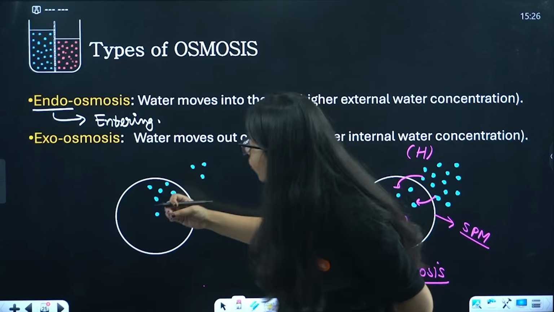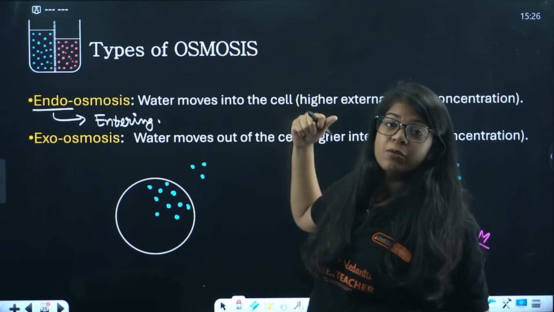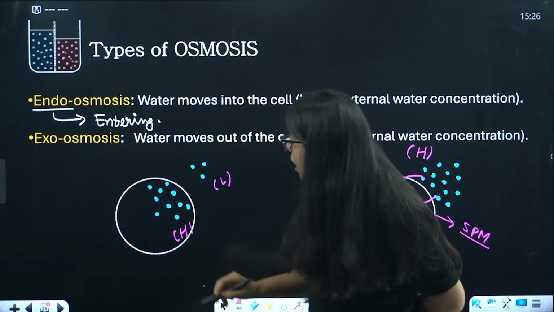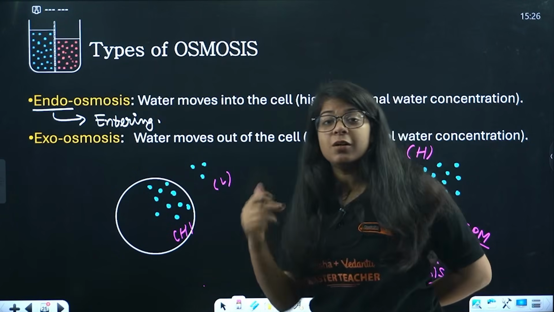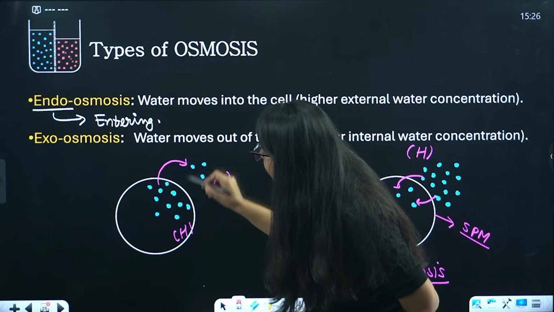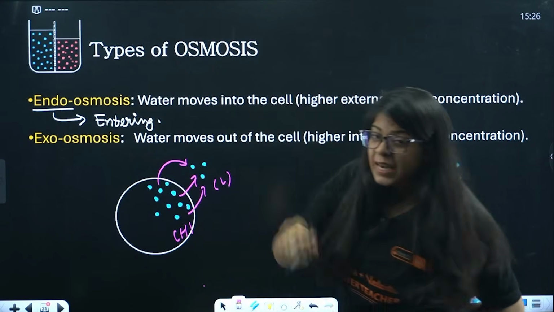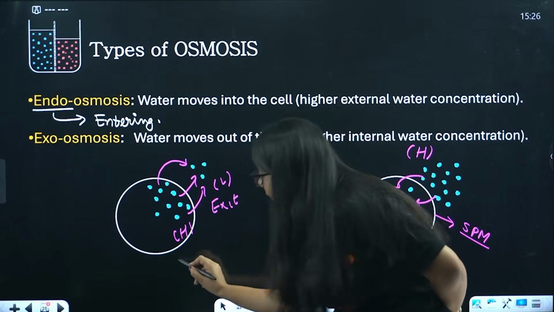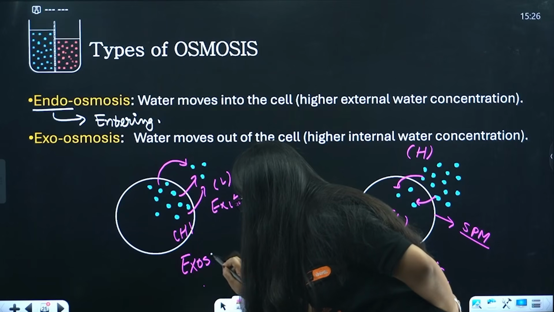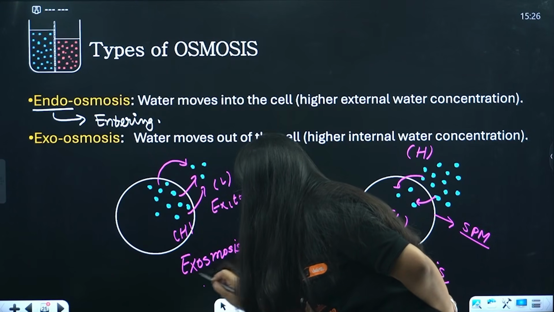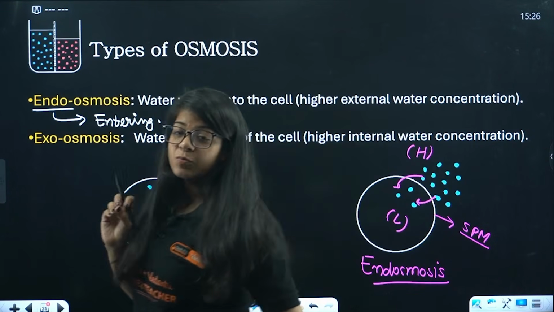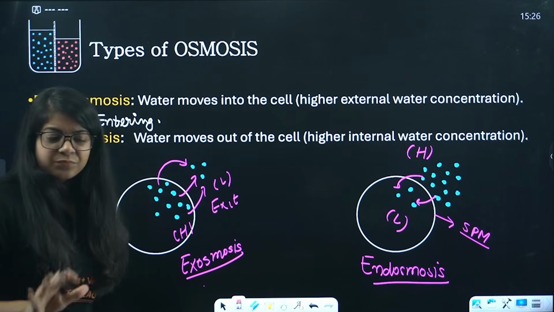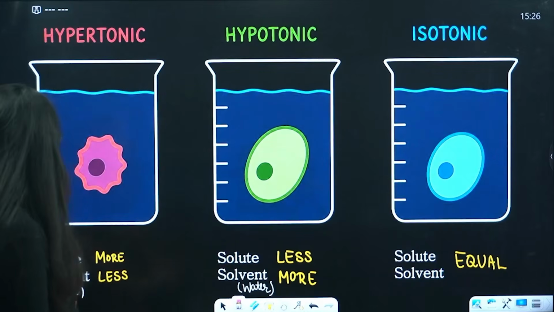And if the water is going from inside of the cell to the outside, it will again go from high concentration to low concentration, bacha. Now inside there is high concentration, outside low concentration. So it is exiting the cell. The water is going from inside of the cell to the outside. It is exiting the cell, right? So it is called exoosmosis. If it is exiting the cell, exoosmosis. If it is entering the cell, it is called endoosmosis. Done? Very simple, just the basic concepts we have to study.